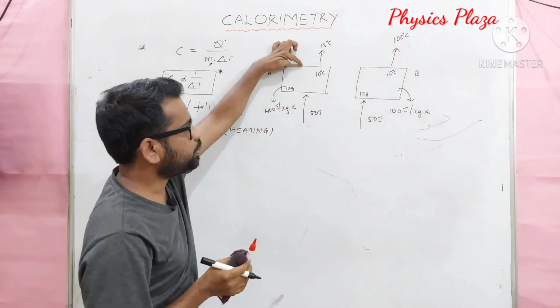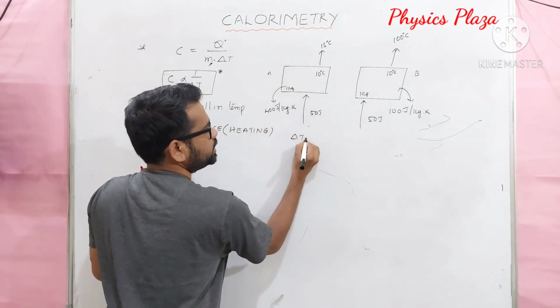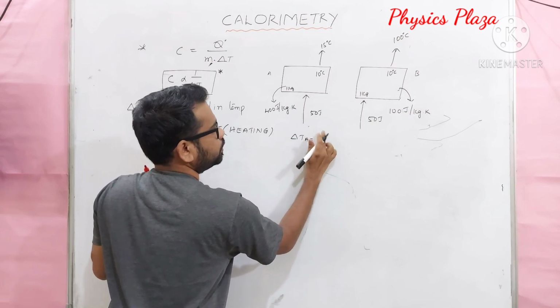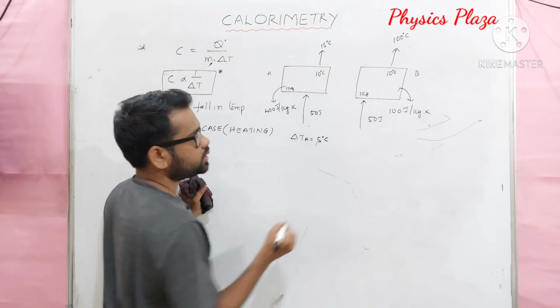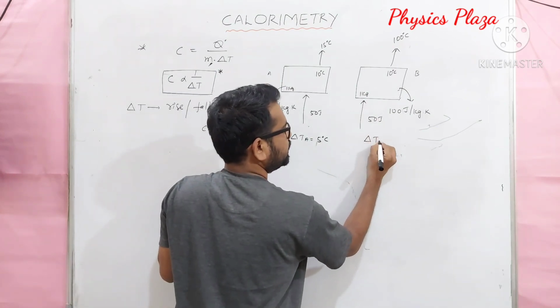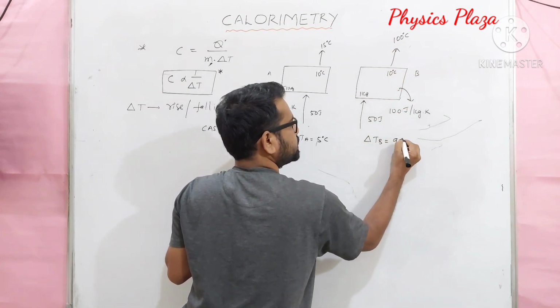What is the change in temperature? In body A, delta TA is equal to 15 minus 10, only 5 degrees Celsius. Whereas here delta TB is equal to 100 minus 10, 90 degrees Celsius.